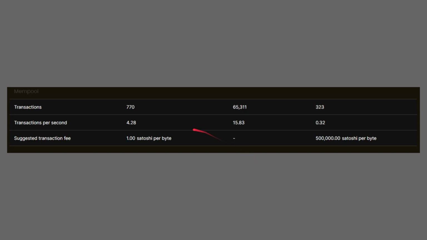Now here we see some various statistics in regards to the Bitcoin mempool, in regards to Bitcoin, Ethereum, and Dogecoin. Here we see just general transactions per second, and we could see just various more statistics.